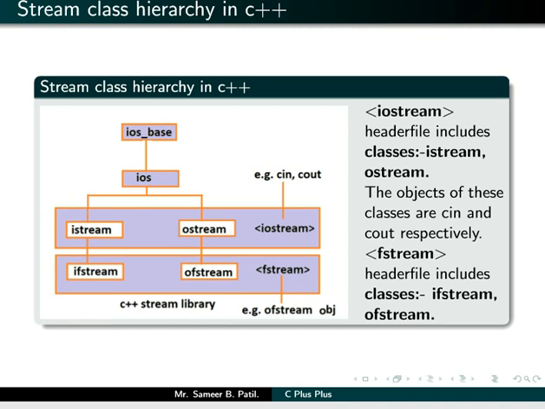There is also an example given at the bottom, showing how to create an object of the ofstream class. I have to use the class name, which is ofstream, and obj. Now ofstream stands for output file stream. So using this obj we will be able to send data to the file which is present on a disk.